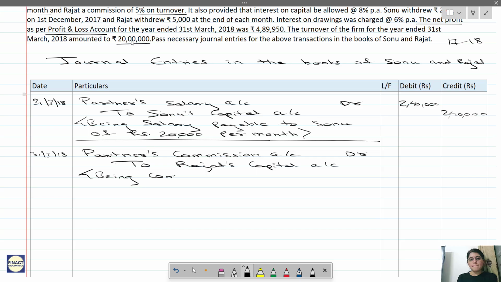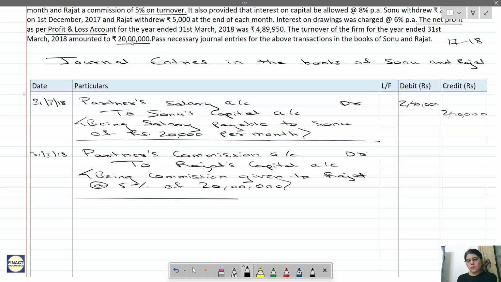Being commission given to Rajat at 5% of 20 lakhs. They are saying commission has to be on turnover. So turnover, 20 lakhs ka 10% is 2 lakhs. So 5% will be 1 lakh. Okay.